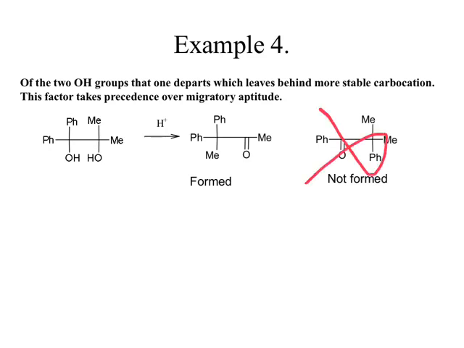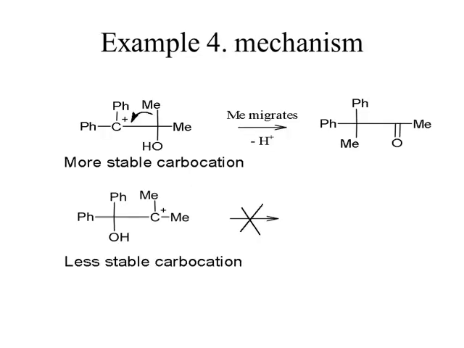Now, let us discuss the mechanism. This totally depends upon the stability of carbocation. As per the migratory aptitude, the methyl group should migrate, but that is not the case in this example. So, here 2 kinds of carbocation can be formed. This is one carbocation.